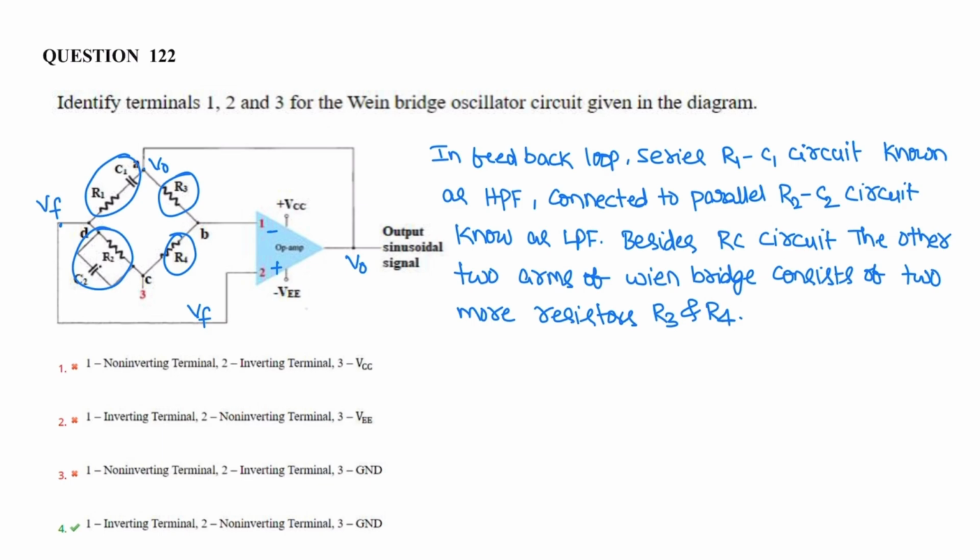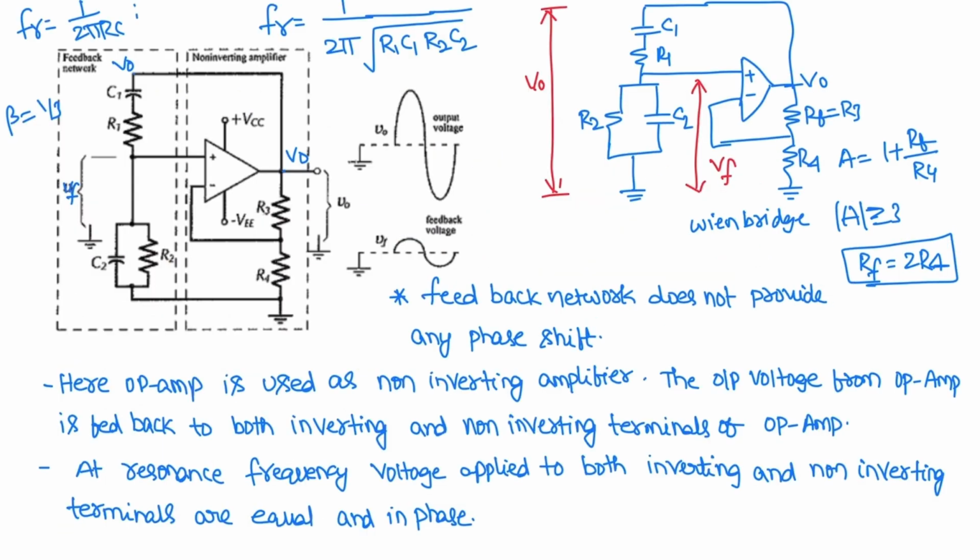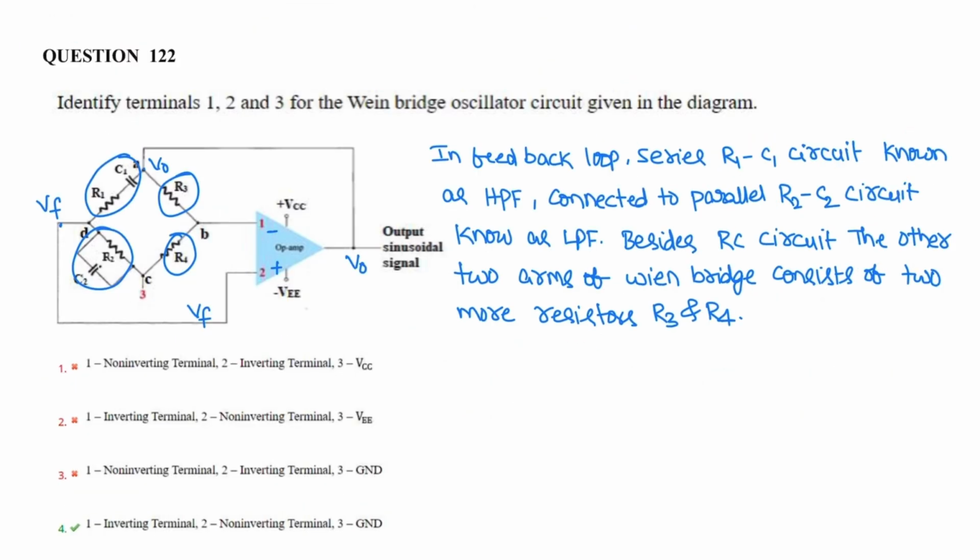Now the feedback signal is the output voltage fed back. This is the output voltage, VF represents the feedback signal and V0 represents the output voltage. Now from these diagrams, VF is given to the plus, that is the non-inverting terminal, and V0 is given to 1, that is the inverting terminal, and terminal 3 is ground here.